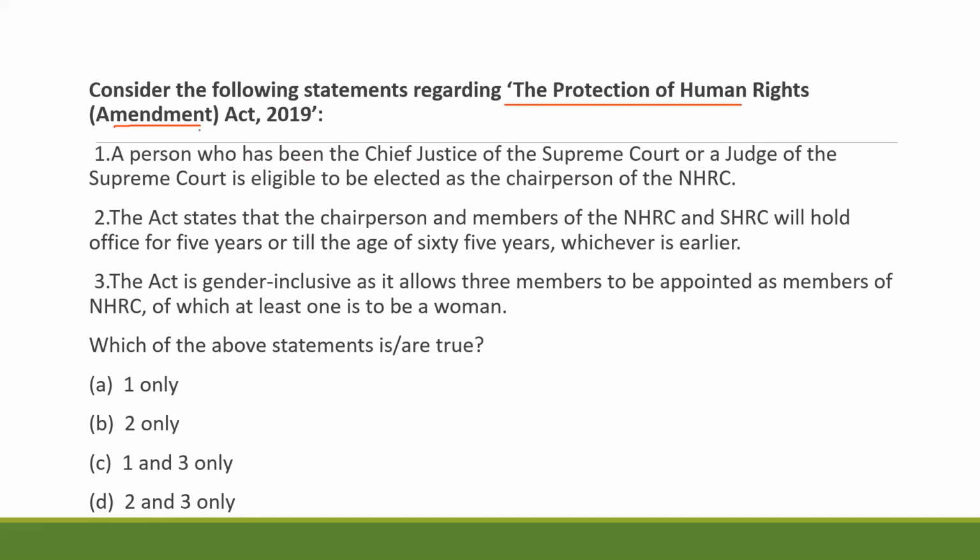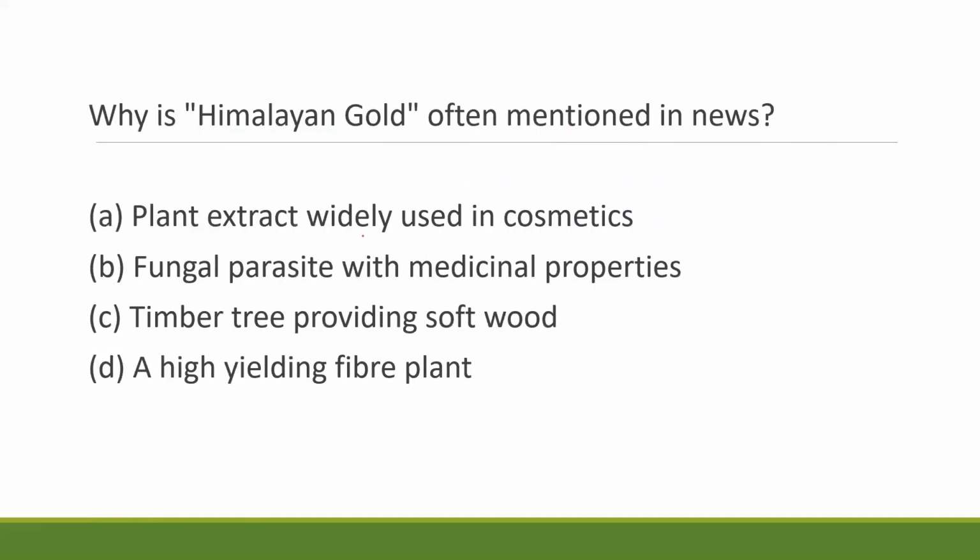This question was asked because of recent changes to the Human Rights Act. Here the numericals are wrong and the correct answer is 1 and 3. Also, UPSC tends to ask about flora or fauna in news, such as Prosopis juliflora or Himalayan nettle. So here we have asked you this question, which is mentioned in some news articles. The answer is it is a fungal parasite with medicinal properties.